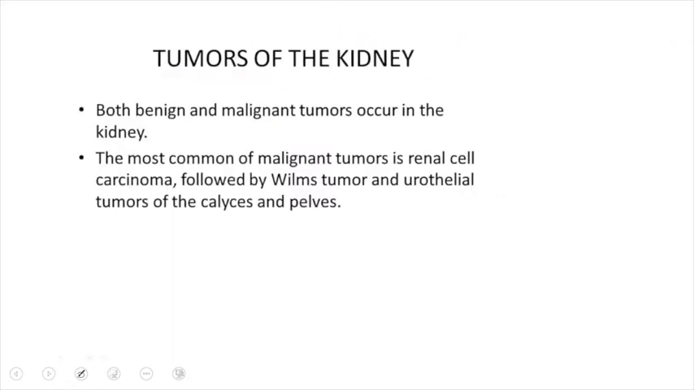Before that, let us just revise what I have already discussed. Tumors of the kidney can be both benign and malignant in nature. The most common form of malignant tumor in adults is renal cell carcinoma, but Wilms tumor is the most common form of cancer in a child. It is also followed by urothelial cancer, which is usually seen in the calyces and the pelvis of the kidney.